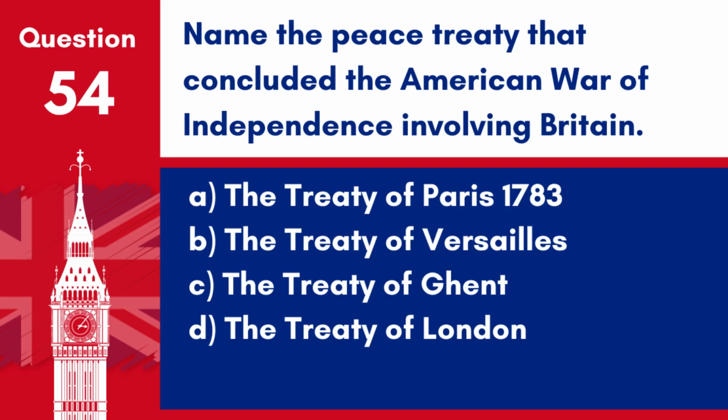Question 54. Name the peace treaty that concluded the American War of Independence involving Britain. A. The Treaty of Paris 1783. B. The Treaty of Versailles. C. The Treaty of Ghent. D. The Treaty of London. Answer A. The Treaty of Paris 1783. This treaty ended the American War of Independence and recognized the independence of the United States from British rule.